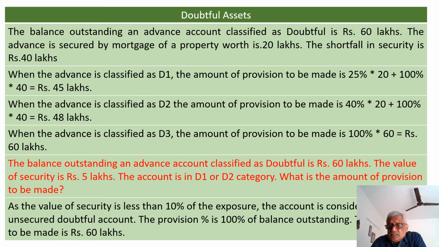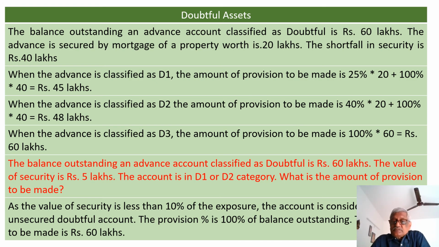Now assume that the account is in D2. Then it is 40% of the secured portion. That is 40% into 20 plus the shortfall, which is again 40. That is 100% of 40. The amount of provision has increased from 45 to 48 when it moved from D1 to D2. Now the advance is classified as D3. That is, it has remained in doubtful category for a period of 36 months, or as an NPA for 48 months. Straight away, don't look at the security at all. 100% of the balance outstanding. That is straight away 60 lakhs.